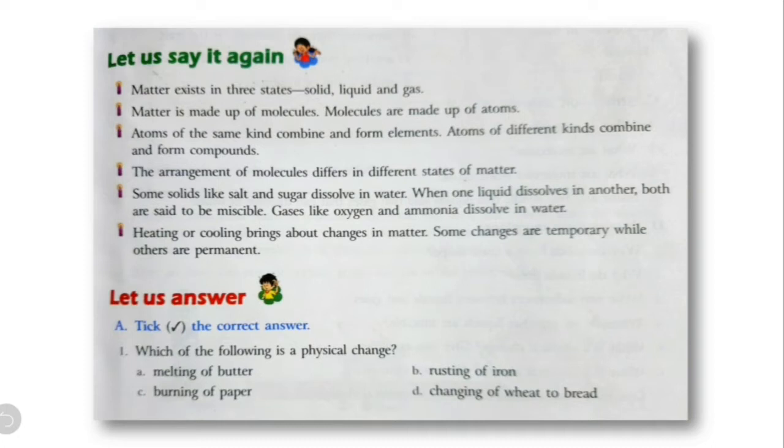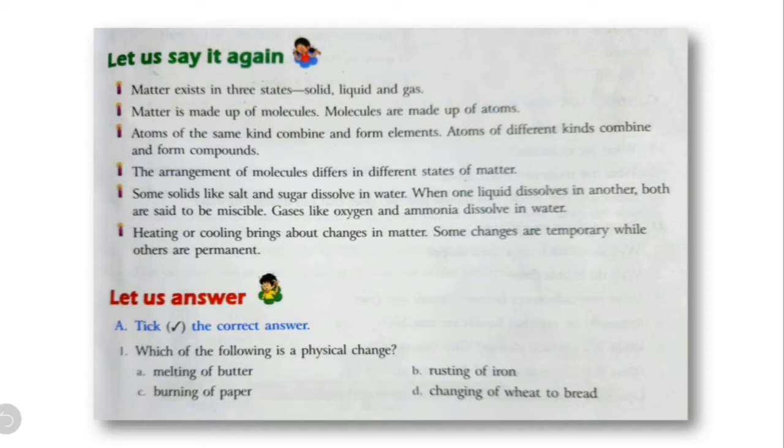Arrangement of molecules can be different in different states, and some solids dissolve in water, like salt and sugar. There are also some liquids which can dissolve in water. They are called miscible liquids. The examples are alcohol and glycerin. Then there are also gases which can dissolve in water, like oxygen and ammonia.